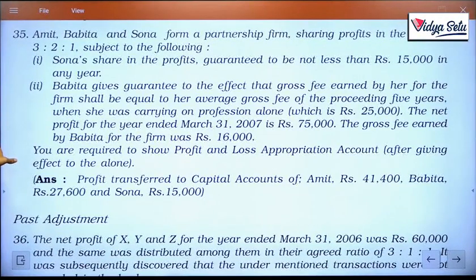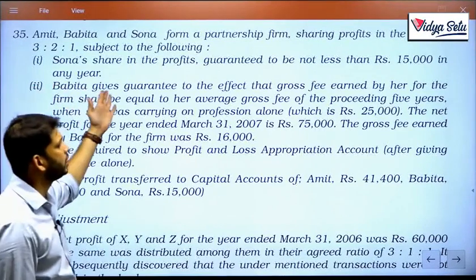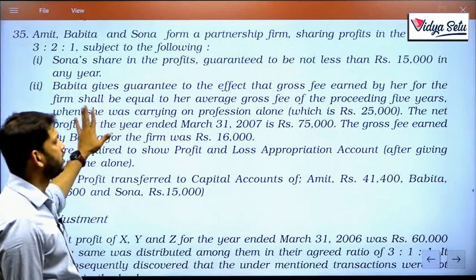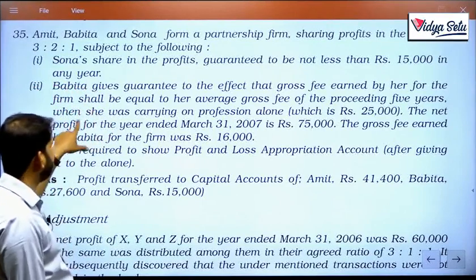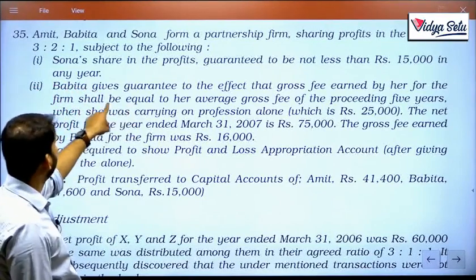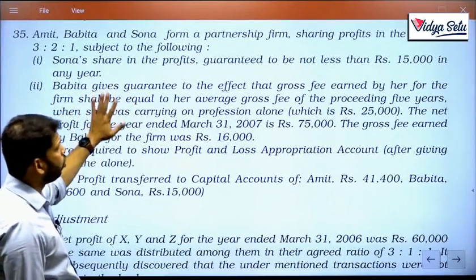The net profit for the year ended March 31, 2007 was 75,000. The gross fee earned by Babita was just 16,000, and she gave a guarantee to the firm that the gross fee will be at least 25,000, and this guarantee she gave to all the three partners.